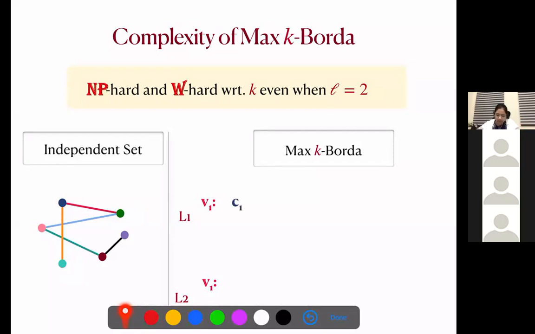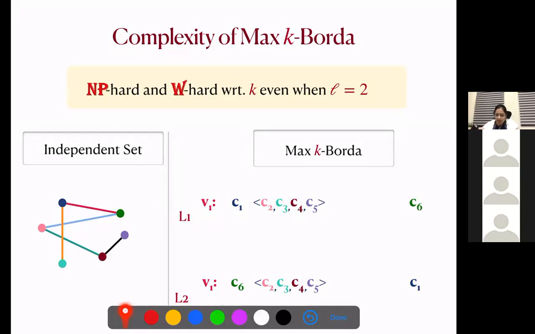So for voter V1 in layer L1, C1 is the most preferred candidate and C6 is the least preferred candidate. And in layer L2, we just do the opposite, and C6 is the most preferred candidate and C1 is the least preferred candidate. So C1 is the candidate corresponding to the blue vertex and C6 is the candidate corresponding to the green vertex. For the remaining candidates corresponding to the other vertices, we don't care about the ranking. We place them in any ordering after C1 in both the layers. We don't care even about the ordering across the layers. We can have any ordering.